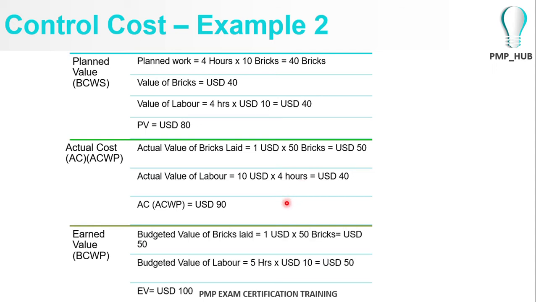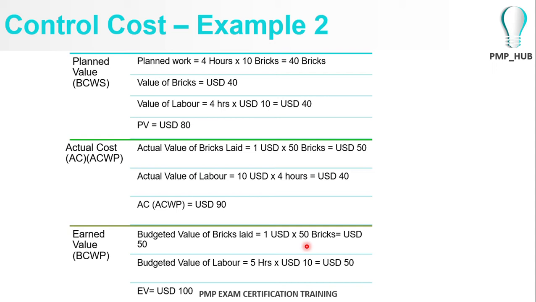But the earned value is, basically, he has laid 50 bricks. That means $1 into 50 bricks, $50. And to lay 50 bricks, he would have taken 5 hours, so 5 hours into $10, $50. 5 hours out of 10 is $50.